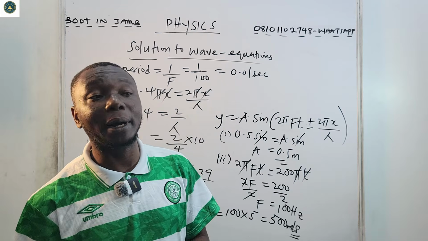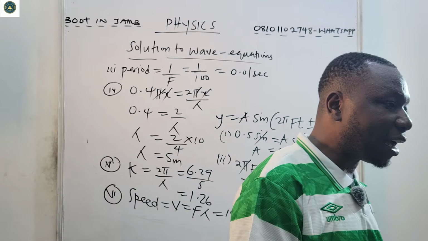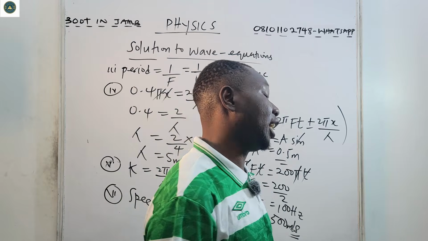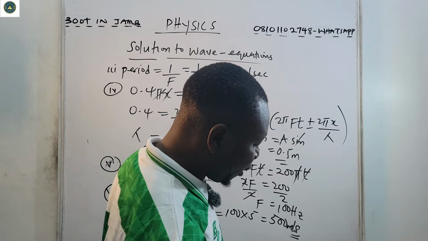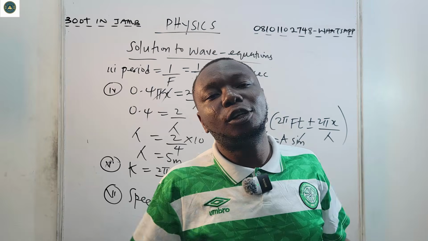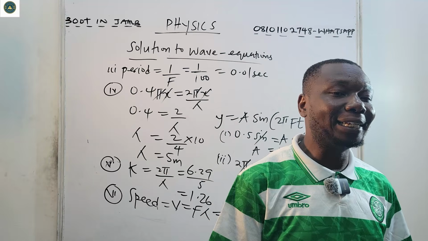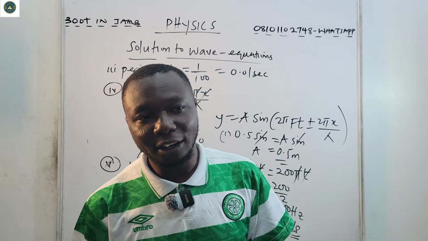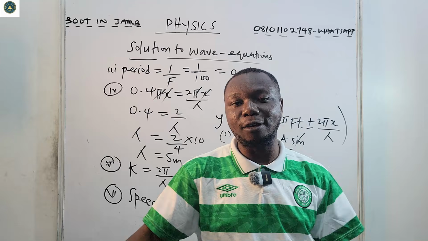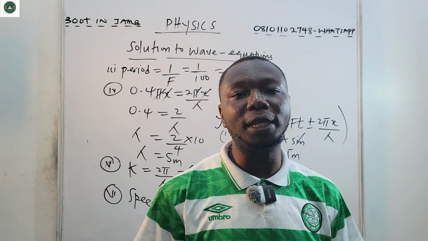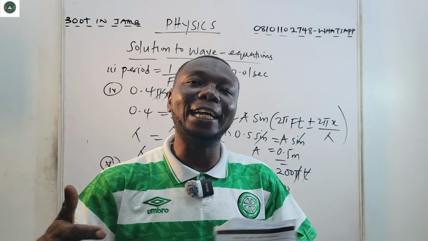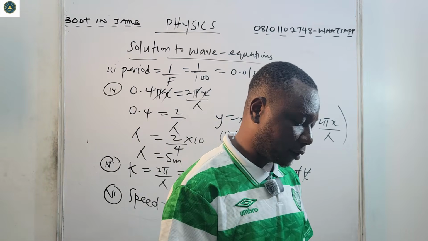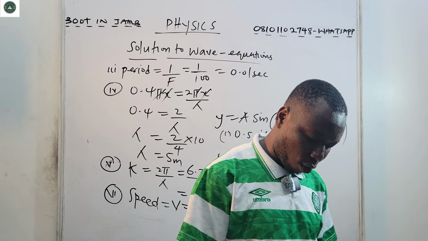So also remember I talked about the transverse wave. Transverse waves are oscillations that are always perpendicular to the direction of what? Energy transfer. But if the oscillations are parallel to the direction of energy transfer, they are not transverse waves. They become longitudinal waves. Longitudinal waves are always sideways. Sideways means they are parallel. The direction of particle motion is sideways to the direction of energy transfer. All right, so we have already discussed that.